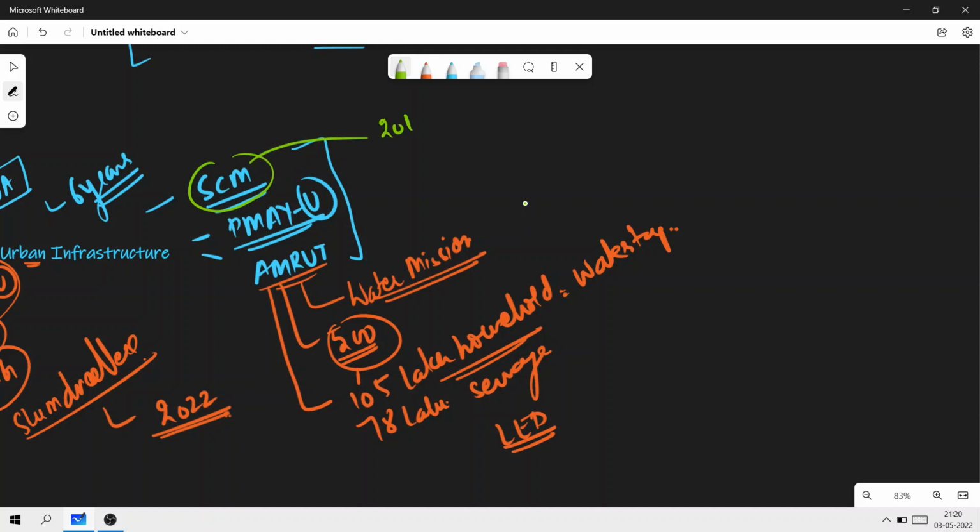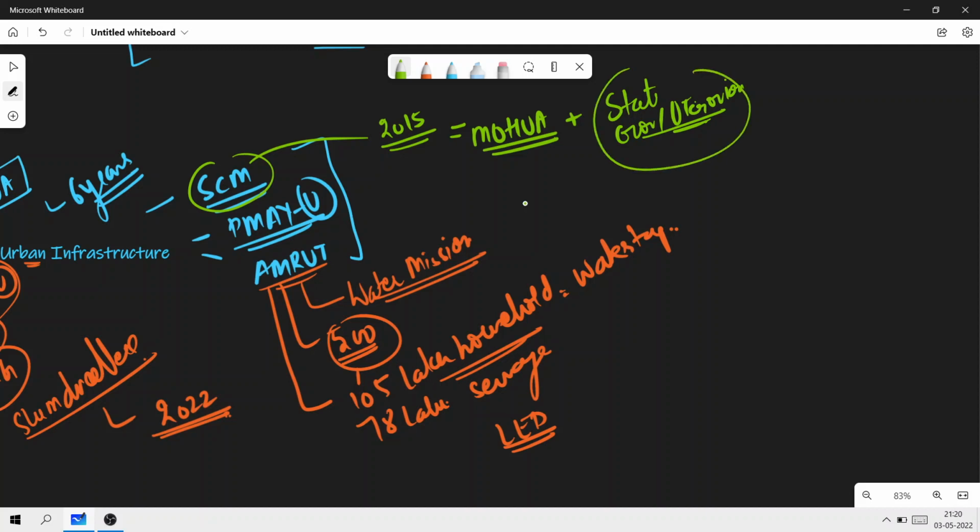It was launched in the year 2015 as a joint effort of the Ministry of Housing and Urban Affairs, plus the state governments and the union territory governments pertaining to the same work. Now it has under it 100 cities and towns in different states and union territories. Please understand the focus is not just on the states but also on the union territories.